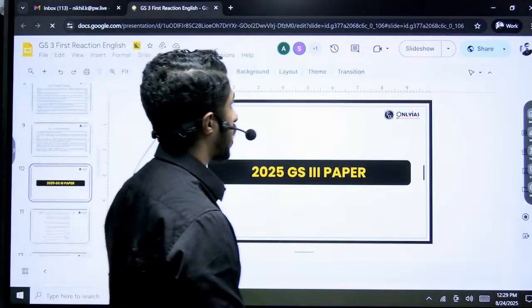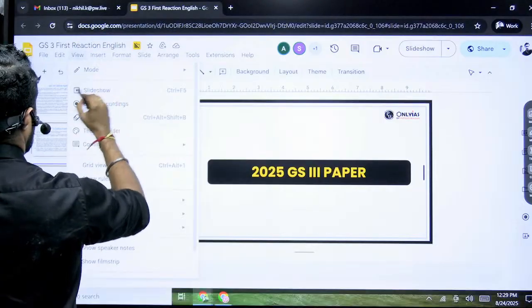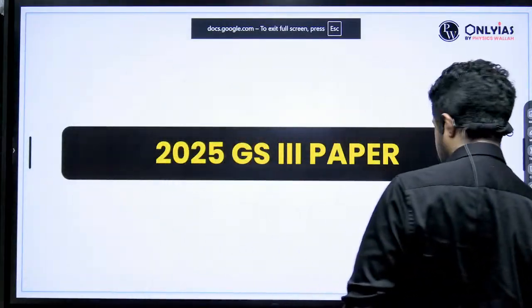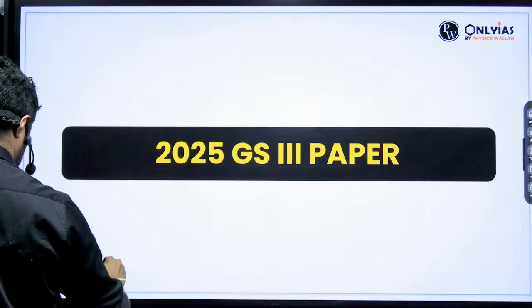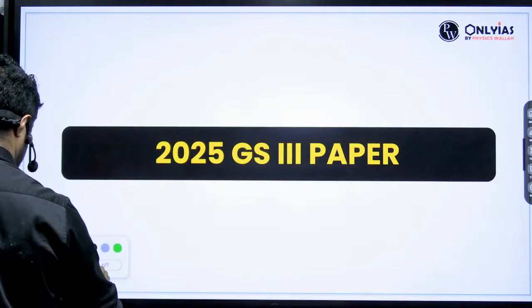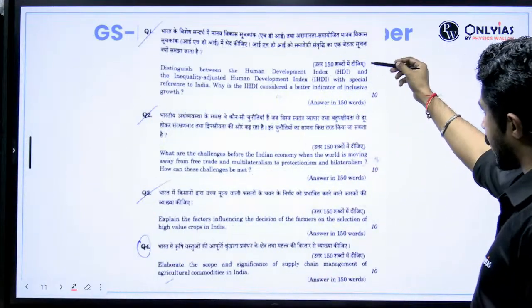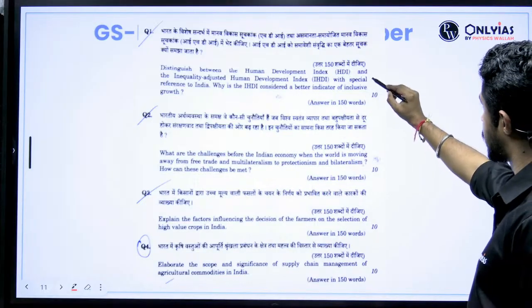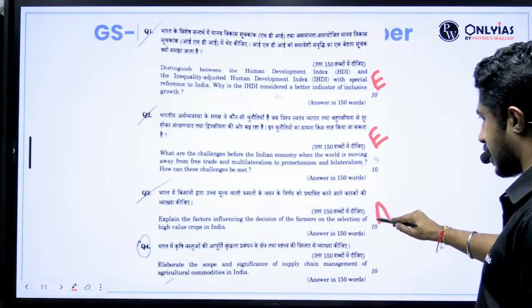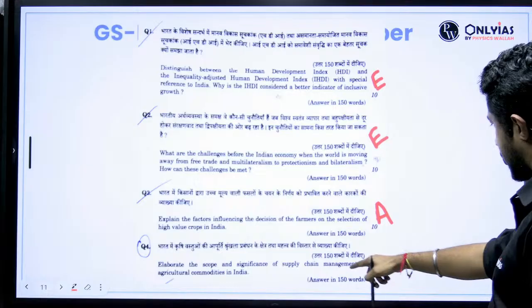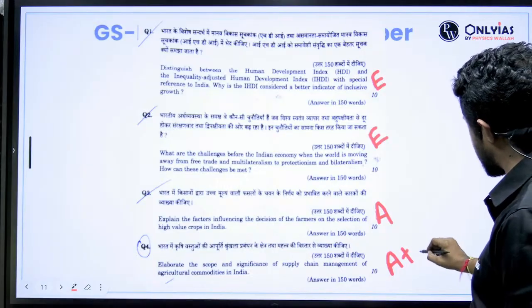Now, let us look into our 2025 GS Paper 3. Let us see what they have in store for us. Just like you, even I am also going to see it now. Distinguish between HDI and inequality, again economics. What are the challenges before the... This is an economics question. This is also an economics question. Farmers, agriculture. Elaborate the scope and significance of supply chain management of agricultural commodities in India. Okay, again agriculture related. Agriculture plus market, I would put it.